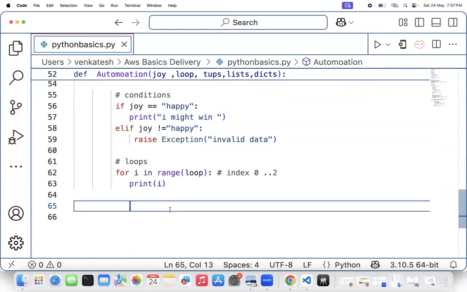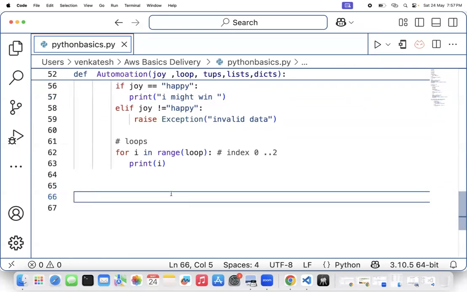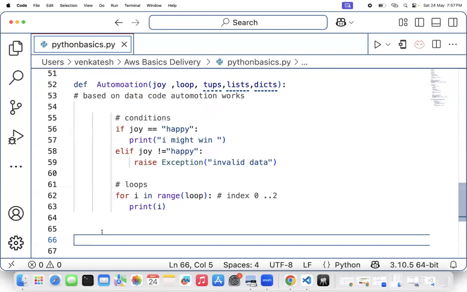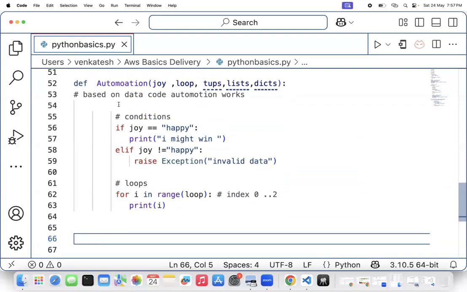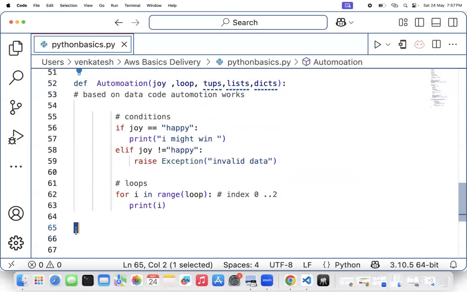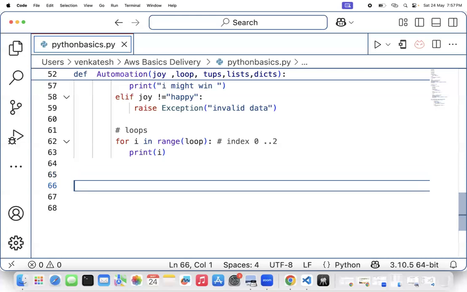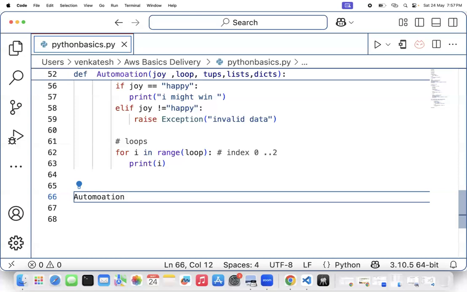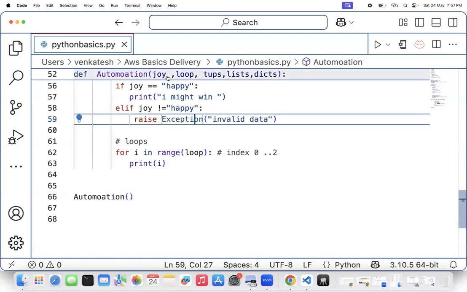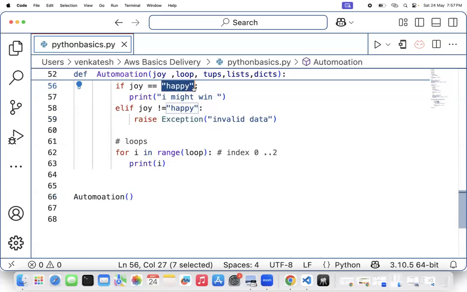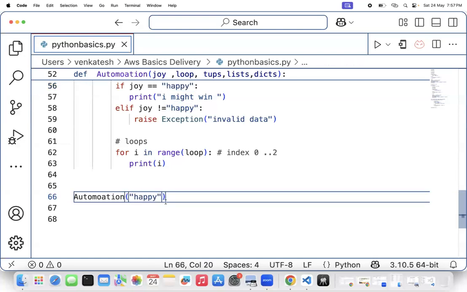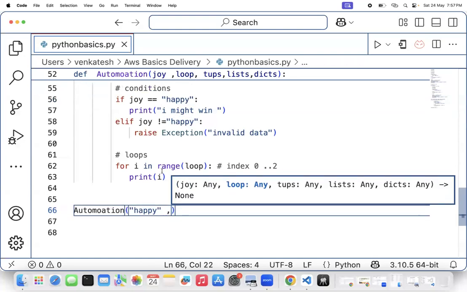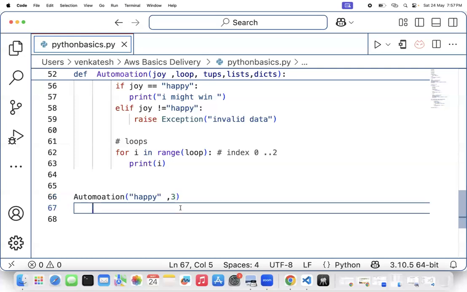In this approach, I will demonstrate this code. Let's look at how this code works now on the automation side. I'll have to call this function. The benefit of this coding approach is that only if I call this function will the code execute and memory be allocated. If I don't call it, I will not use any memory. So let me call the function. I'll pass joy as happy, then the loop count, how many times you want to run it: 3 times.